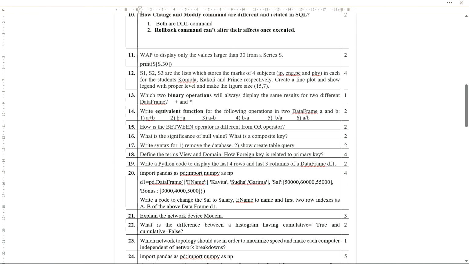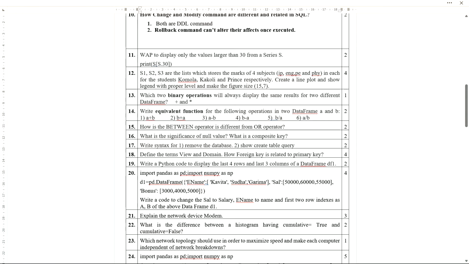If you consider a negative sign, 2 plus minus 3 will give -1, and -3 plus 2 will always give -1. So if we apply addition between two data frames, we always get the same results, as well as with the multiplication sign.